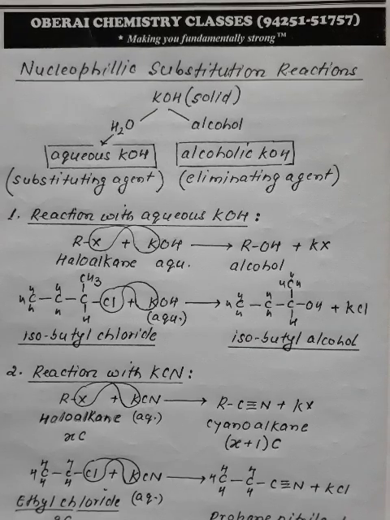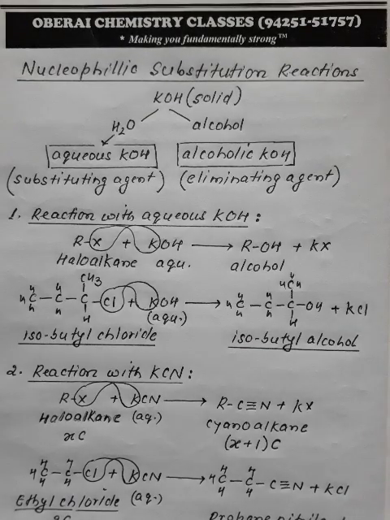Now dealing with nucleophilic substitution reactions. So what are nucleophilic substitution reactions? We said those reactions in which one kind of nucleophile gets substituted by another. So in haloalkane, halo is the nucleophile which can be substituted by OH, can be substituted by cyano, can be substituted by amino, and various other nucleophiles are possible. So one by one we are dealing with these possibilities.